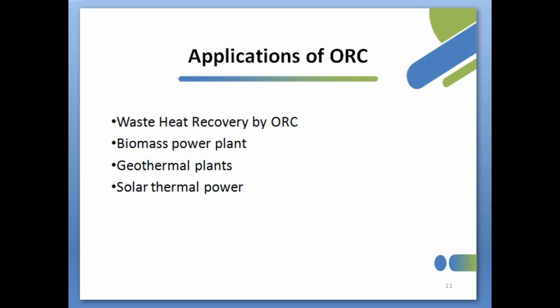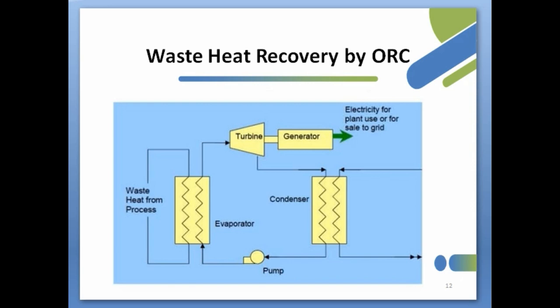Now we are going to see some applications of organic Rankine cycle. These are some applications we will discuss one by one. Firstly, the waste heat recovery. The waste heat recovery is the process in which energy is extracted from the waste heat. In steam cycle, the economics of waste heat recovery do not justify when the temperature of waste heat is low.